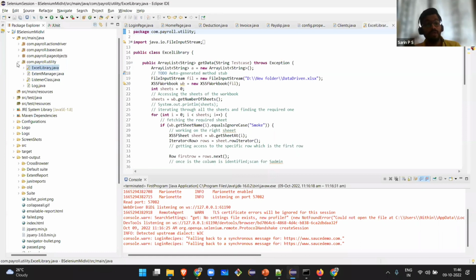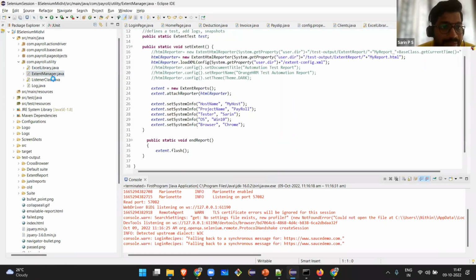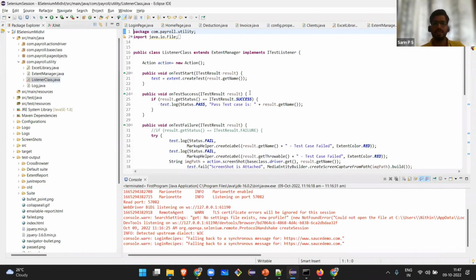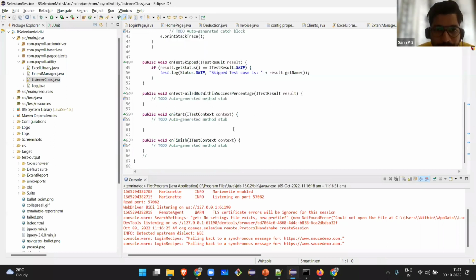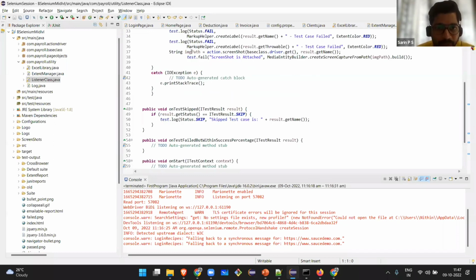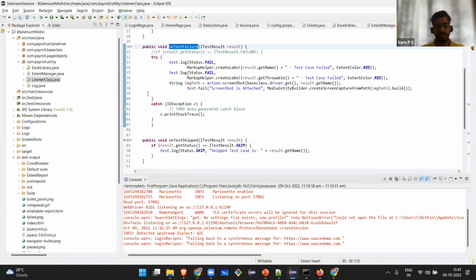And there are different utilities I'm using, like Excel for reading the Excel data, and extent manager, which is the report that I'm getting. For this, I'm using Extent Report, and a listener class. Another important topic: what is this listener class? When we are executing the test cases, the listener class is someone who listens, whether that particular test case is failing or not. Someone should be there to monitor the test runs, whether the test case is passing, whether it is getting executed.